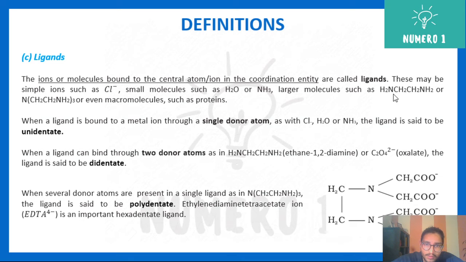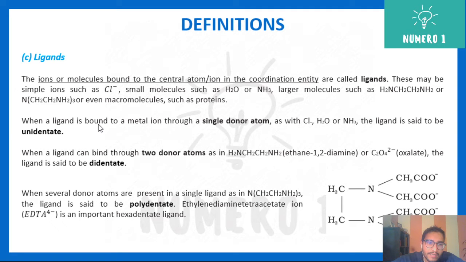And you can see here we have NH2CH2CH2NH2, another larger molecule which can behave as a ligand. Here each nitrogen can donate one pair of electrons.